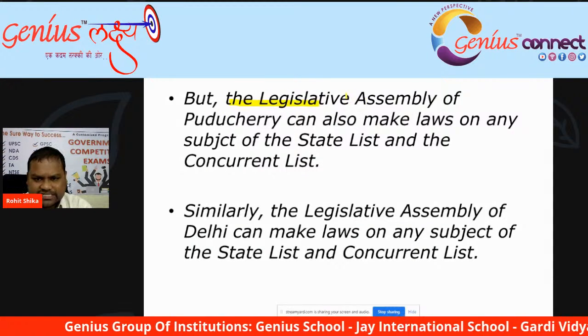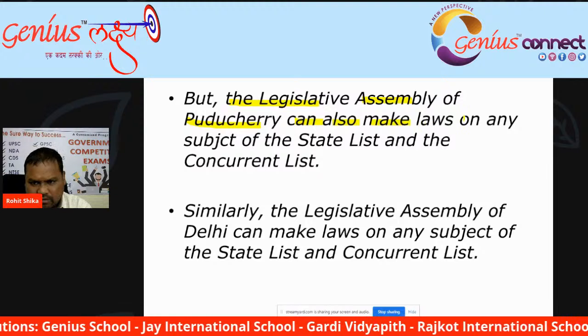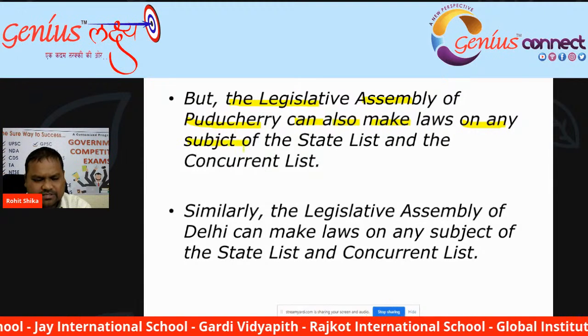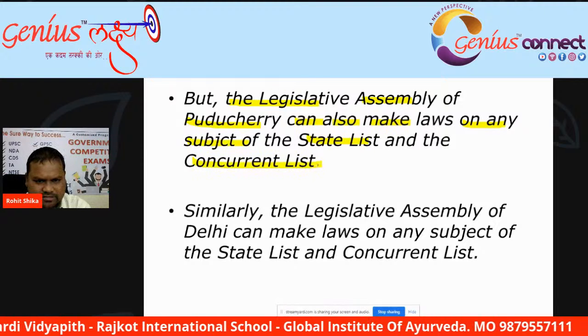The state legislature assembly of Puducherry can make law on any subject of the state list and the concurrent list.